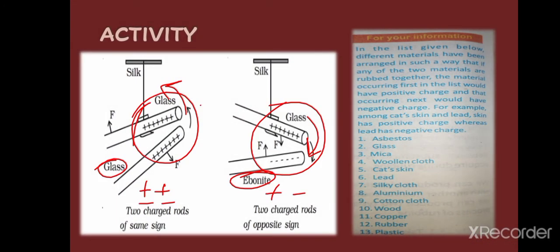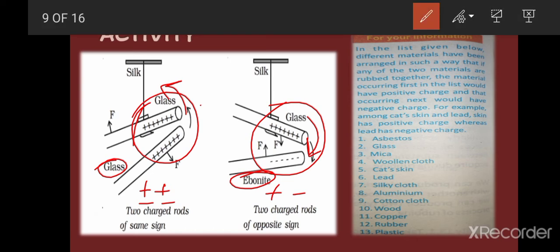In this example, we can see that if cat skin and lead are rubbed together, cat skin is present at number 5 and lead is present at number 6, which means cat skin is present before the lead. So if you rub these two materials, cat skin will get positive charge and the lead will get negative charge.